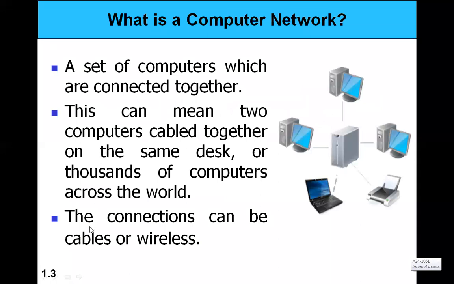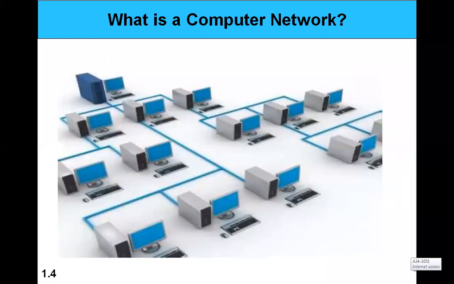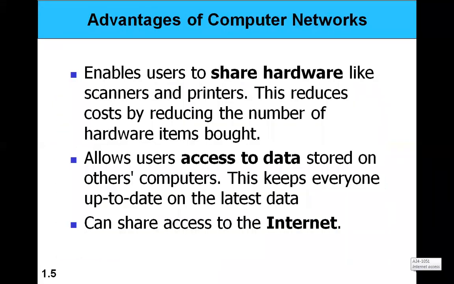And computers can be placed nearby to each other, or they can be spread across a larger area. It doesn't matter, as long as they are interconnected and able to communicate with each other, we call it a computer network, because all the devices are able to compute and communicate with each other. And examples we have seen, and these interconnection links or channels can be wired or wireless. The example of wired connection is shown here, you can see that.